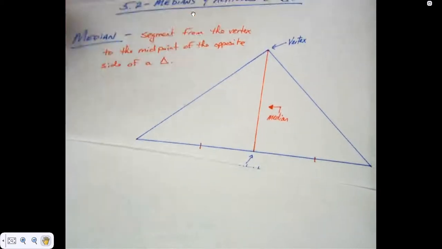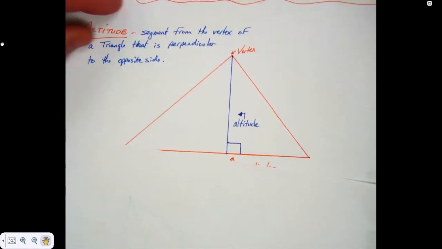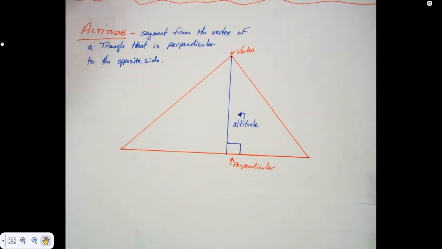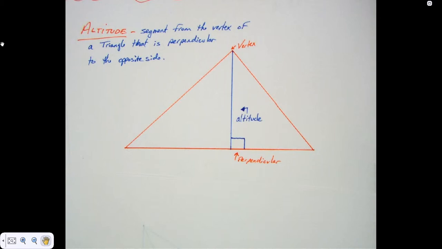Next thing we're going to talk about in this section is called an altitude. It's used more than a median in everyday life. What does this triangle look like that you think of an altitude of? Anybody ever been to the Rocky Mountains? Does this not look like the peak of that mountain? And the altitude measures how high that is. How do we measure that height? Straight down. In other words, in a right angle.